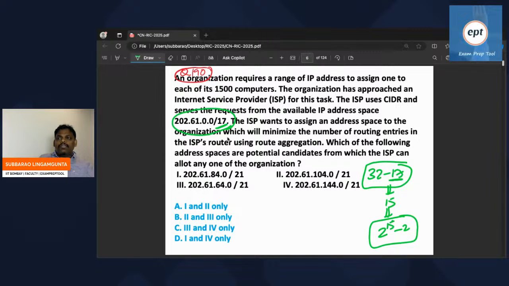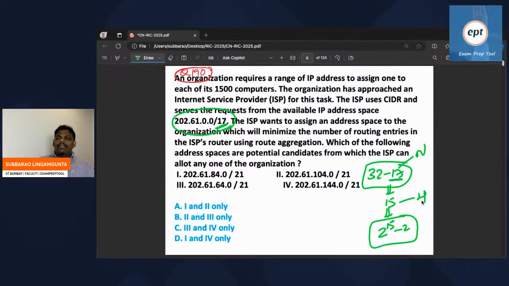So 17 for mask. 32 minus 17 is 15 bits per host, 2 power 15 minus 2. This part is for network, and these are for host.